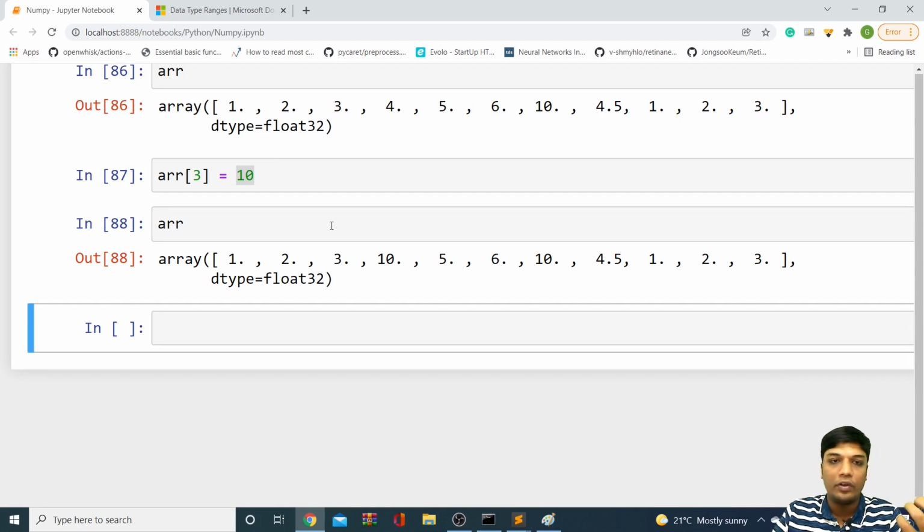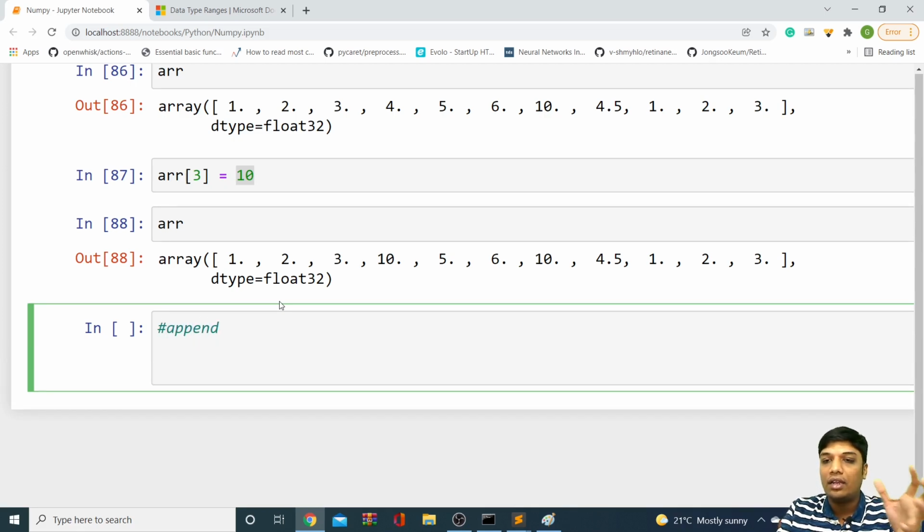Array supports indexing. Array is mutable. We talked about all these points. Next, now let's see some of the functions of arrays. What are the functions we generally have in arrays? So first, let us see how to insert some data into the array. If you remember, guys, in list we talked about a function called append, right? What append does is it will add an element to the end of the list. In the same way, in arrays also, you have a function called append, and it will add the data into the end of the array.